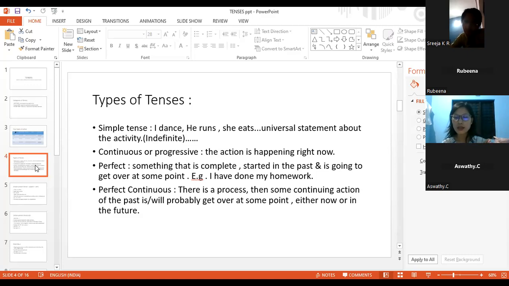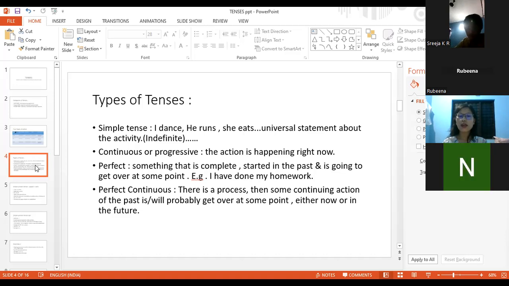Present perfect tense talks about the type of action that already started in the past and is going to get over at some point. So when you see the word have or has, then we definitely come to know that this sentence is talking about something related to the perfect tense.